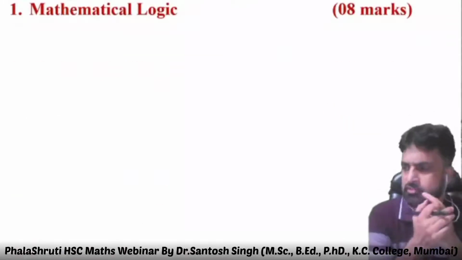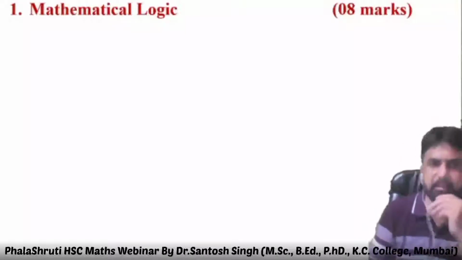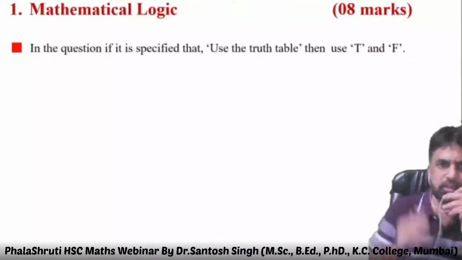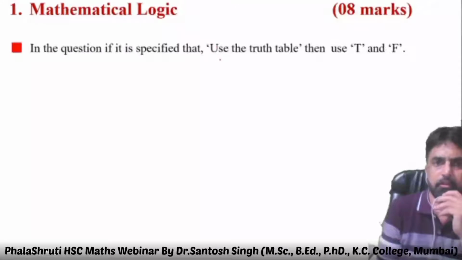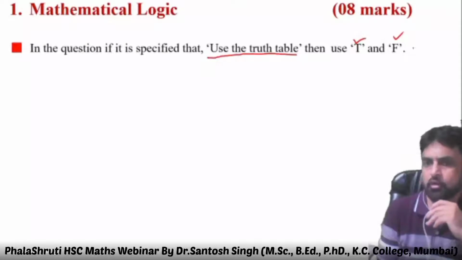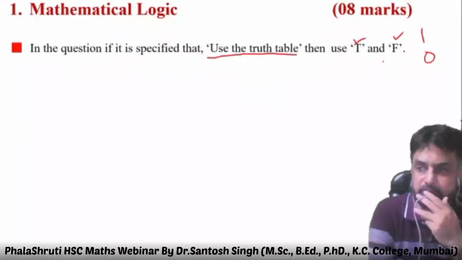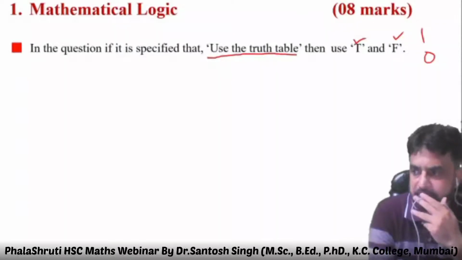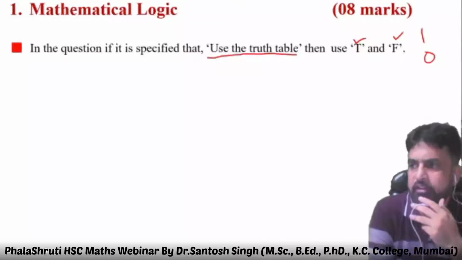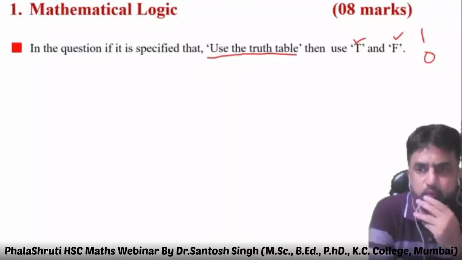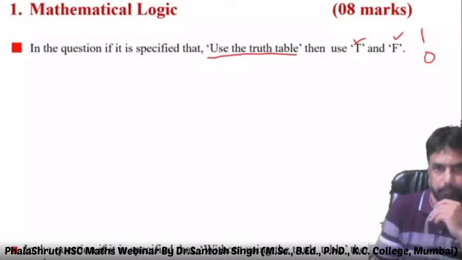Mathematical logic, which is for 8 marks. First thing is, if the question specifies to use the truth table, use T and F. Don't use 1 and 0, because generally computer science students make such mistakes there. They use 1 and 0.